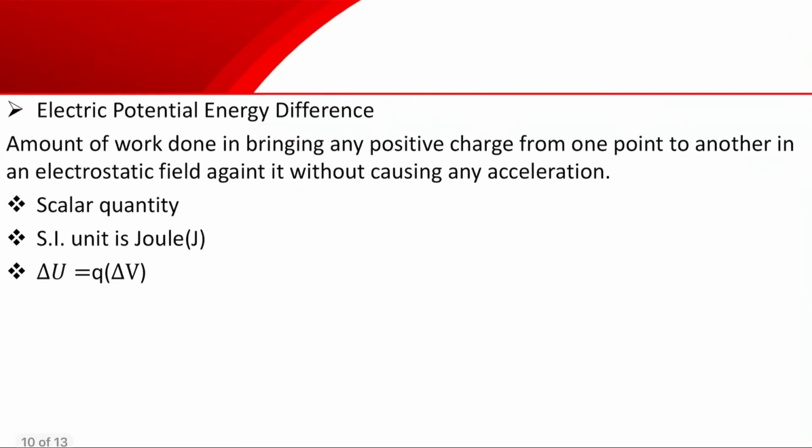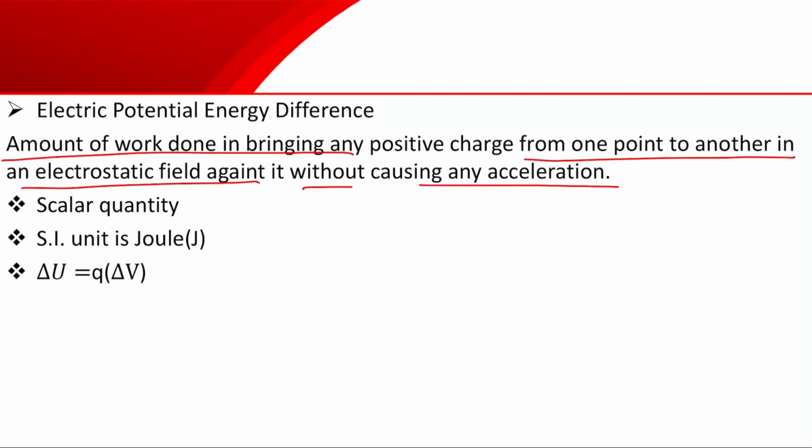And what about electric potential energy difference? Similarly, the difference of electric potential energy between 2 points. Its definition will be the amount of work done in bringing any positive charge from one point to another in an electrostatic field against it without causing any acceleration. It is a scalar quantity, unit joule, and we get delta U equals Q into delta V. Electric potential energy difference.